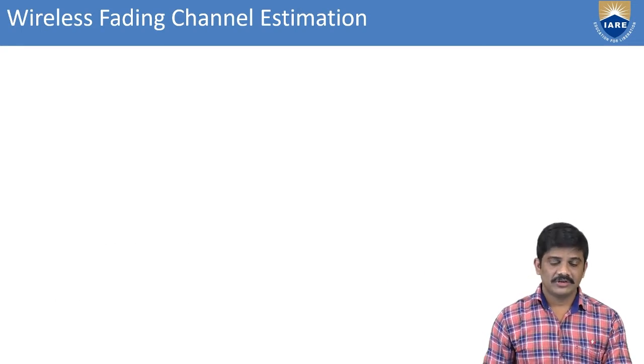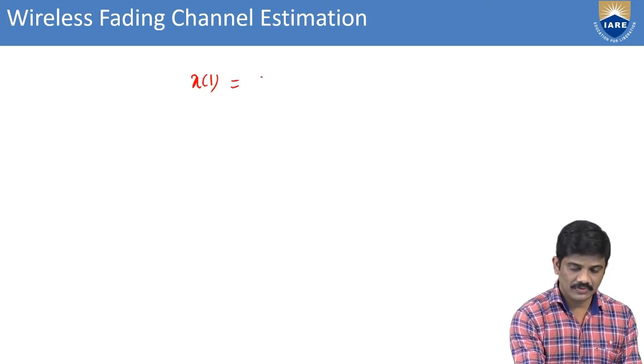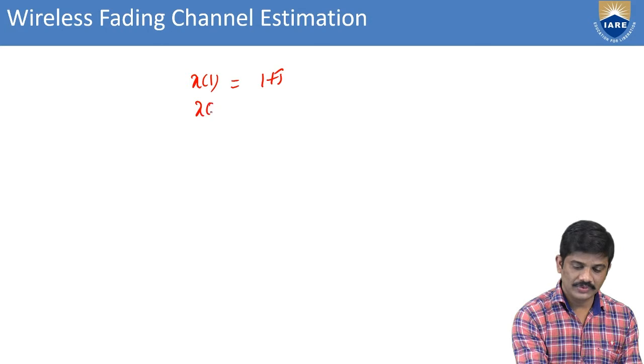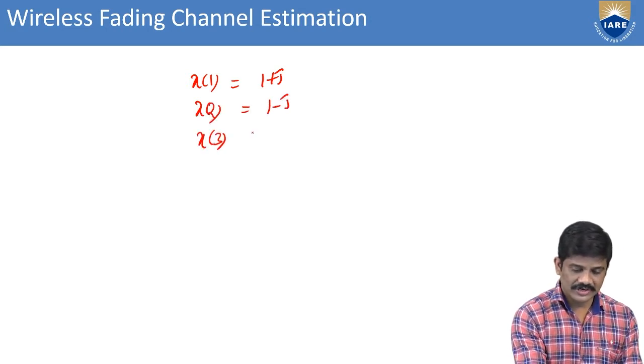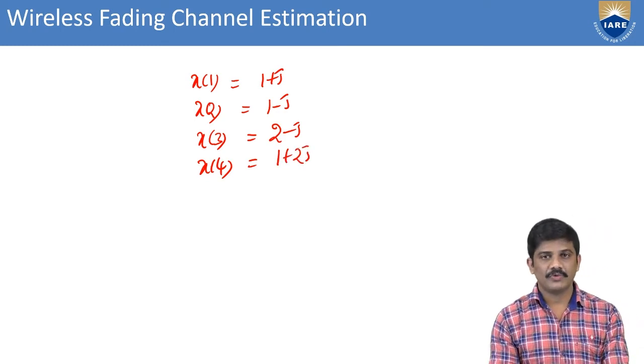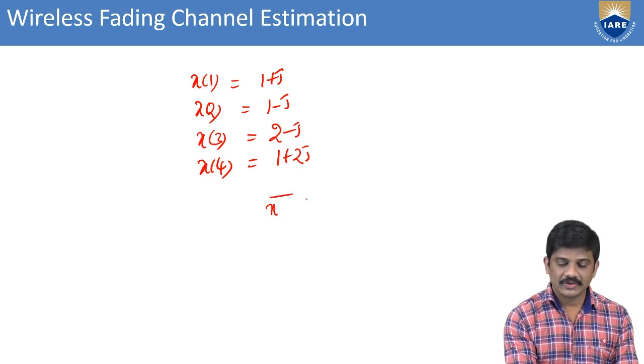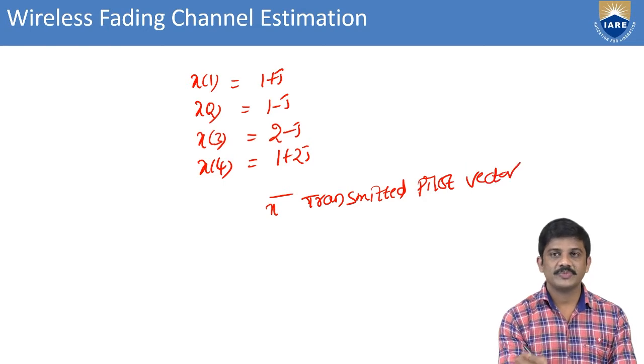Here I consider x(1) equal to 1 plus j, x(2) equal to 1 minus j, x(3) equal to 2 minus j, x(4) equal to 1 plus 2j. This is for the 4 transmitted symbols. From this one we can find the x bar, that is the transmitted pilot vector.